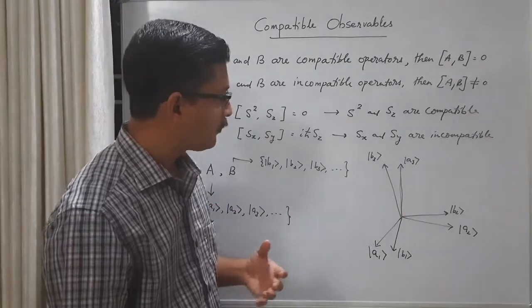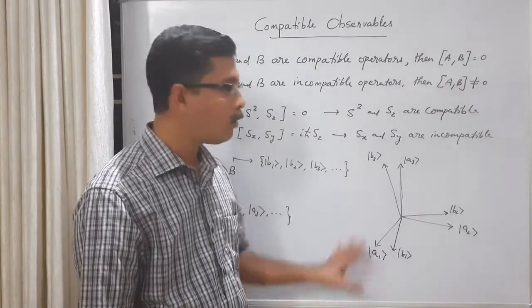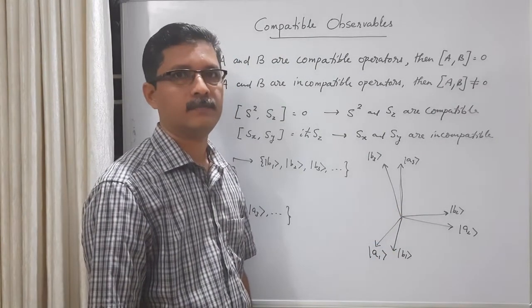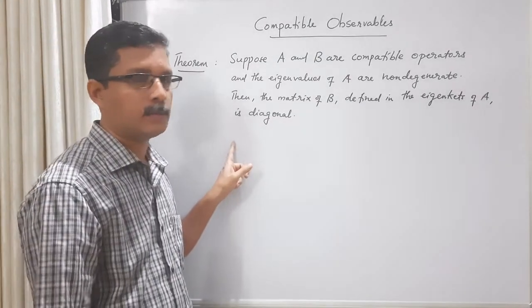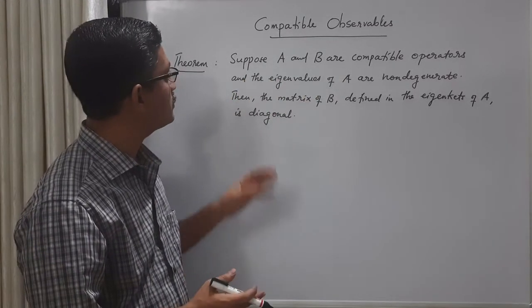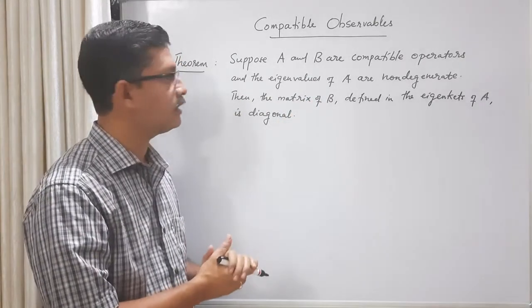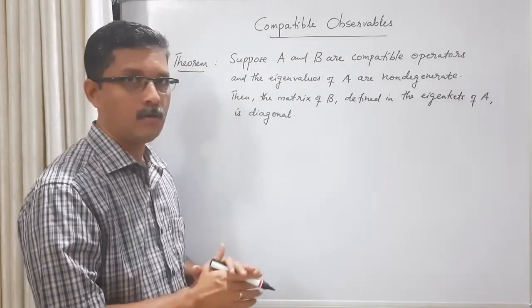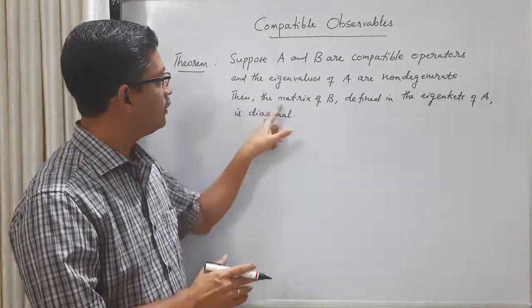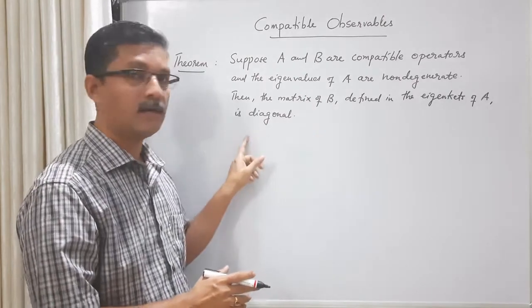Then the question is, is there any relationship between these two sets of eigenkets? How are they connected to each other? This theorem gives the answer to that question. Suppose A and B are compatible operators, and the eigenvalues of A are non-degenerate. Let us consider this special case. Eigenvalues of A are non-degenerate. Then the matrix of B defined in the eigenkets of A is diagonal.